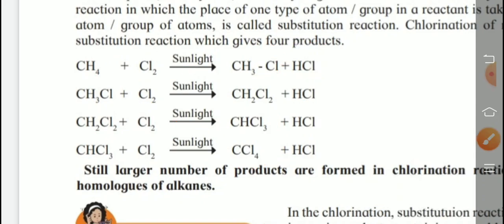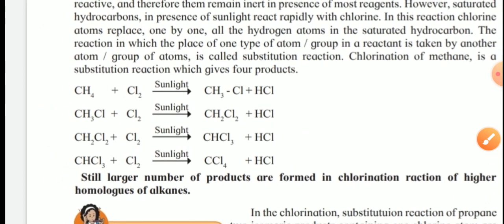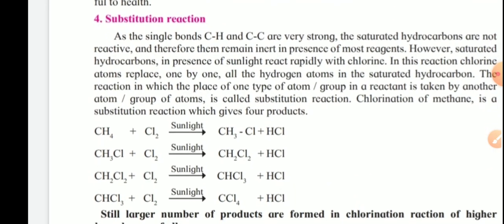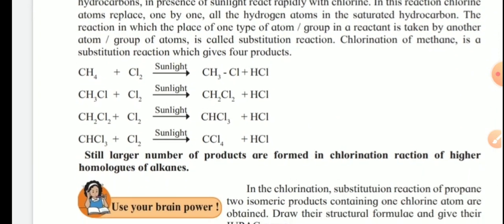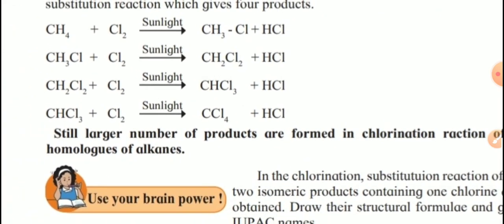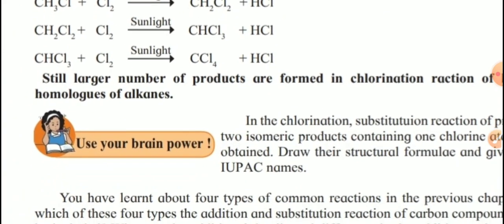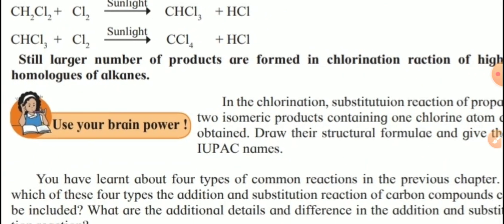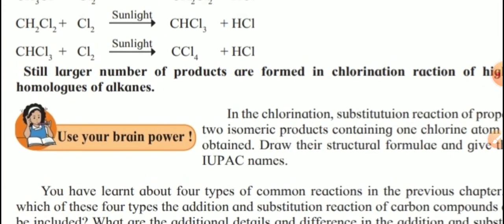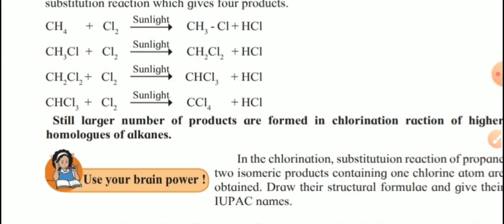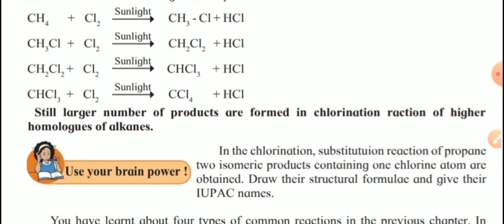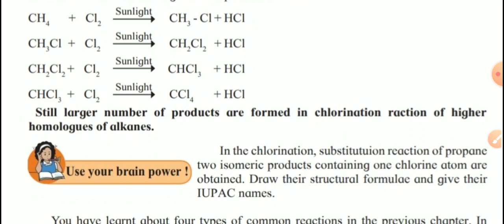All are getting? Yes. So this reaction is called what? Chlorination of methane, and type of reaction is substitution reaction. One by one, chlorine substitutes at the place of hydrogen. Still a larger number of products are formed in a chlorination reaction of higher homologues of alkane. We are taking methane, the first hydrocarbon in the alkane series. But in case of higher homologues of alkane, that is ethane, propane, butane, pentane, hexane, heptane.